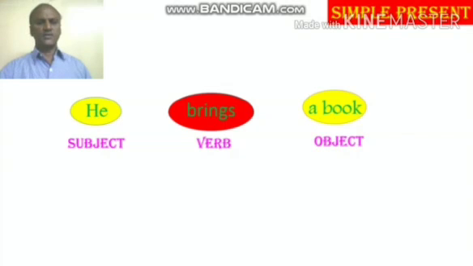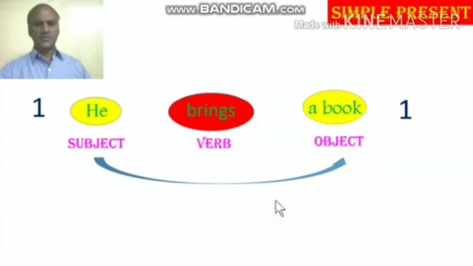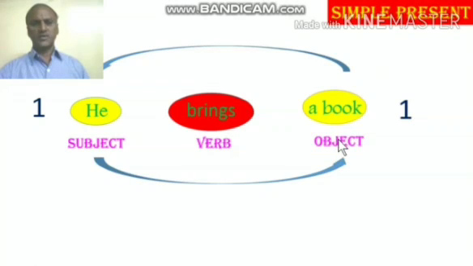So this is the first step we have to do. First we have to identify the subject, verb, object. In other words, the three elements we need for changing to passive, that we have to find out. That is the first step. The second step is change the subject into object, and again, change the object as subject. So first change the subject into object, then the object into subject. That is the second step you have to follow.